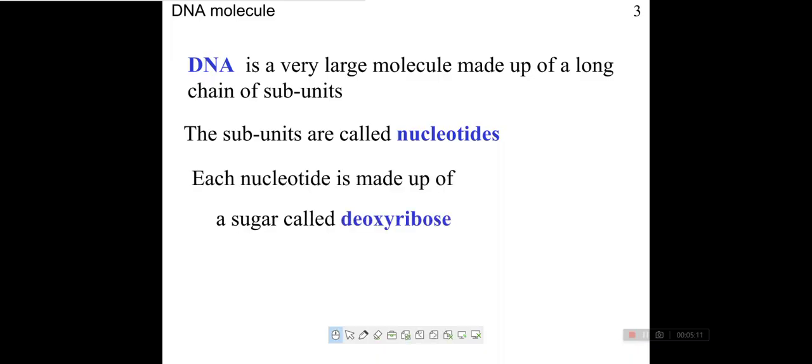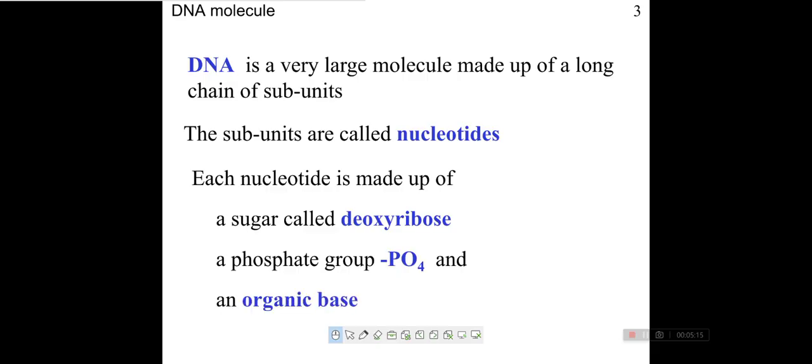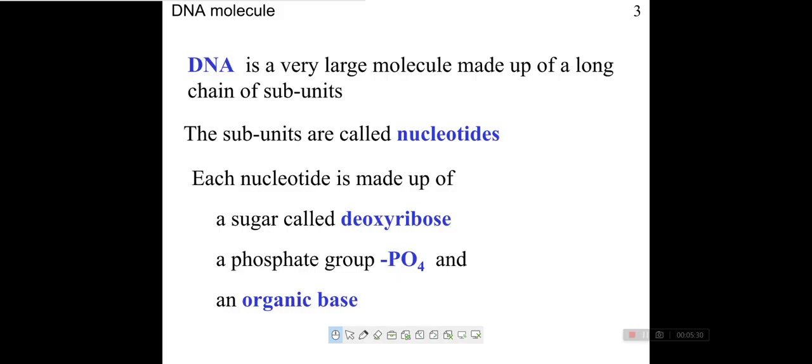What molecules are present in DNA? See, DNA is a very large molecule made up of a long chain of subunits. The subunits are nucleotides. Each nucleotide is made up of deoxyribose, a phosphate group and an organic base.